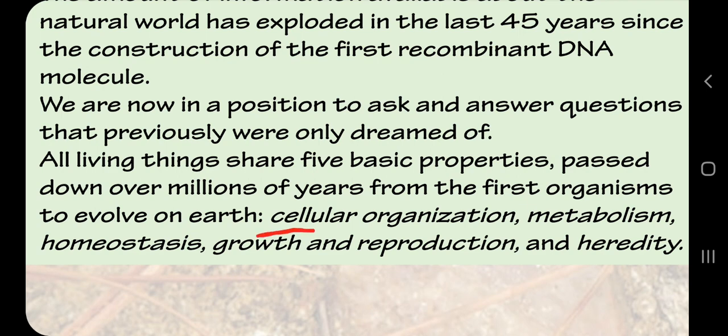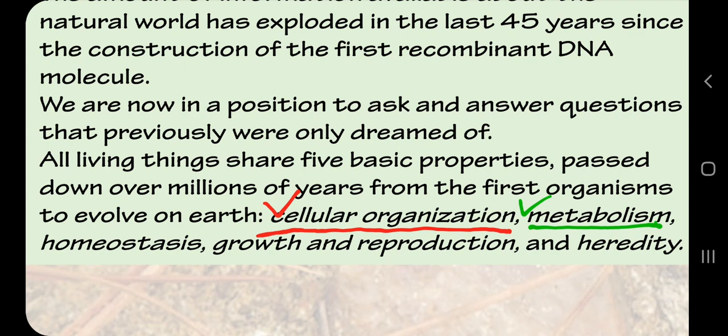Number 1 is cellular organization. All living things have cells. That is why we have learned about cells in class 11th and class 9th. Then the second feature is metabolism. Living things have metabolism. What are those things? I will discuss them in my further slides.